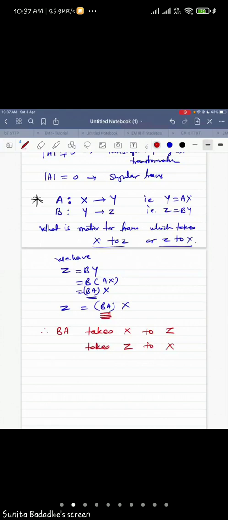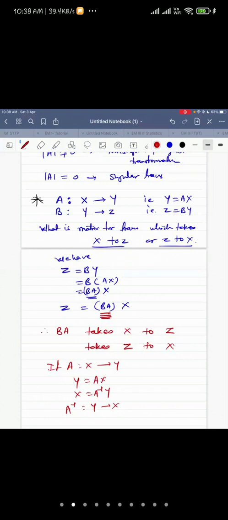See, if A takes x to y, then which transformation will take y to x back? Tell me. Okay, Sakshi Gaude has given it correctly. Good, Sakshi. If A takes x to y, I have y equal to Ax, right? So I get x equal to A inverse y, which means A inverse takes y to x back, isn't it? 1 upon AB has no meaning, Yash. Do we ever divide in matrices?